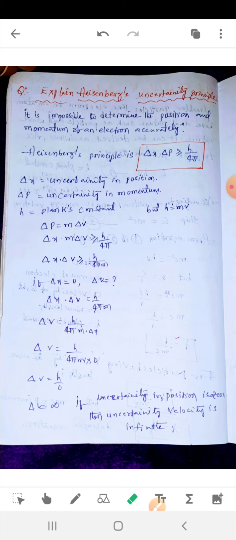The statement is also very important: it is impossible to determine the position and momentum of an electron around the nucleus accurately. The formula given is delta x delta p greater than or equal to h by 4 pi. H is the Planck constant, p is the momentum, x is the position. Delta x is the uncertainty in the position, delta p is the uncertainty in the momentum, h equals the Planck constant value, and pi equals 22 by 7 or 3.141.